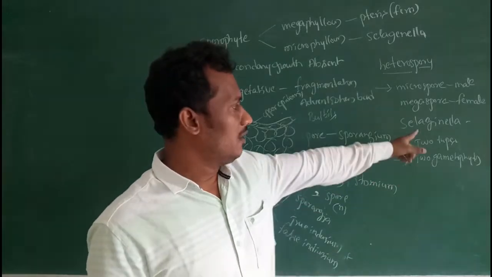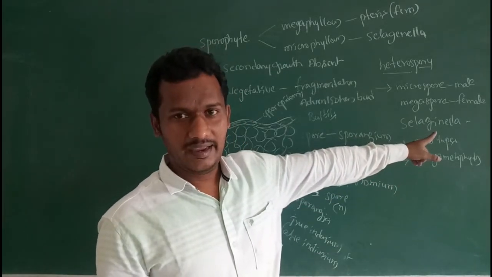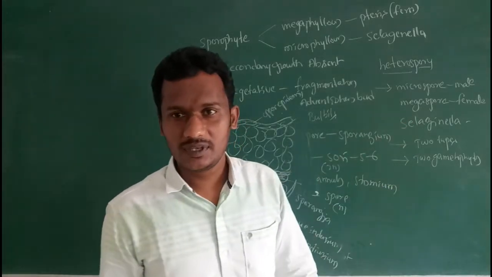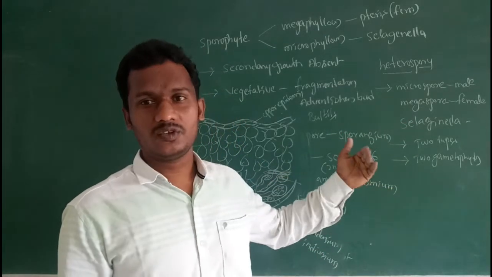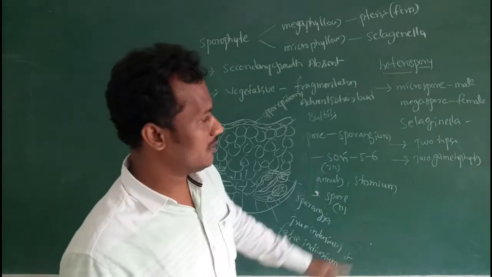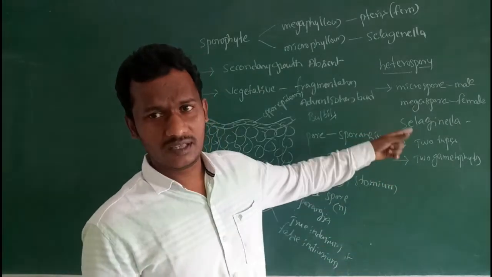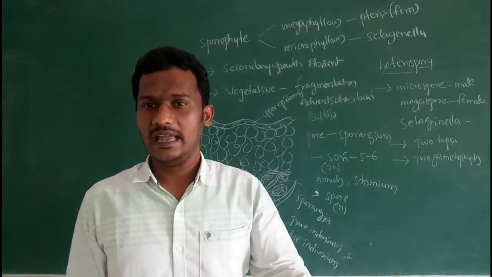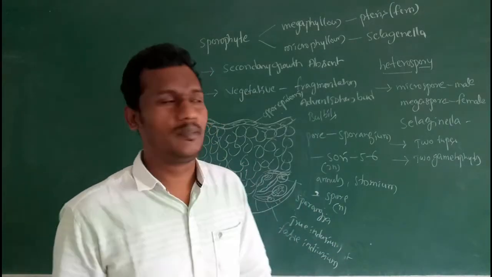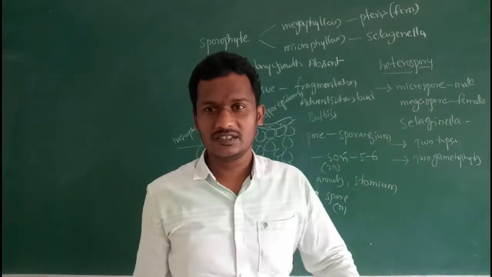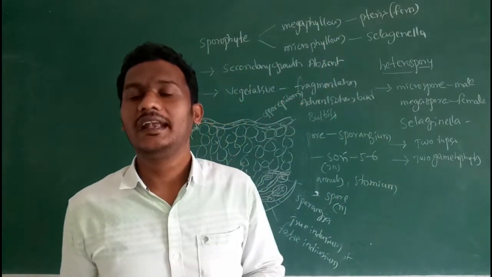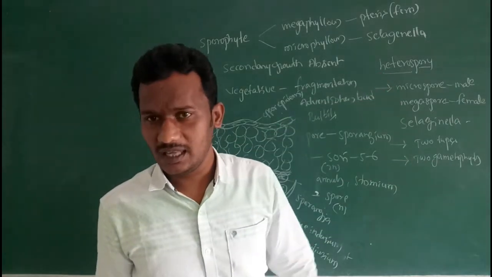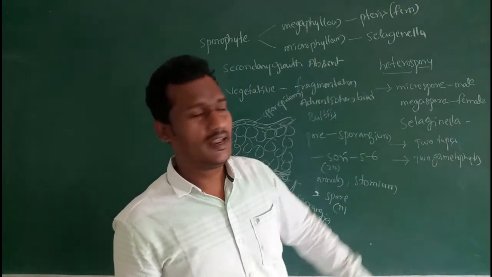So, advances towards the seed habit in Selaginella: two types of spores, microspores and megaspores, then two types of gametophyte, male gametophyte and female gametophyte. In pteridophytic plants, the two gametophytes are independent in nature.